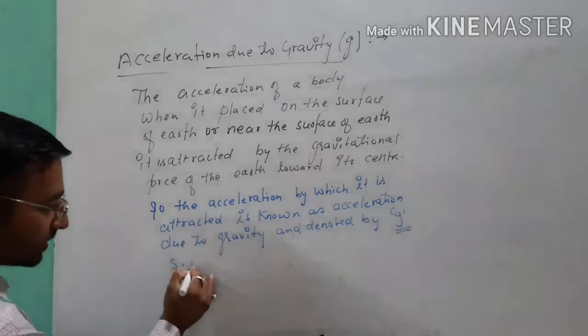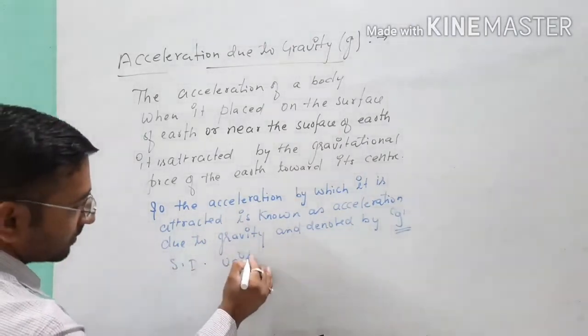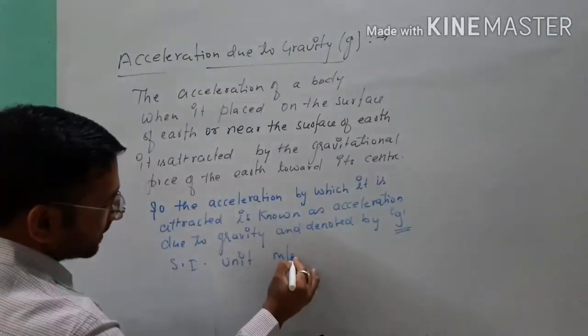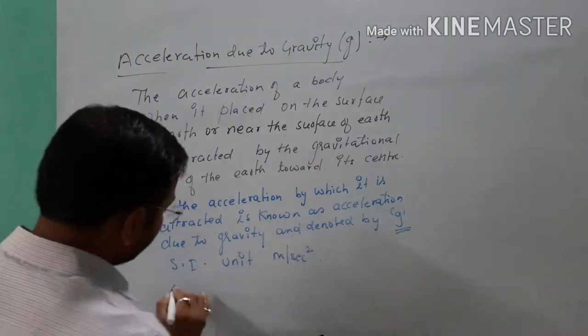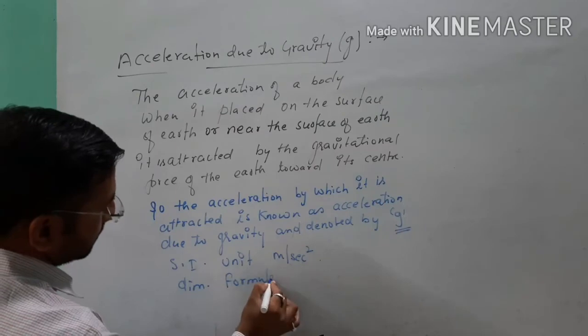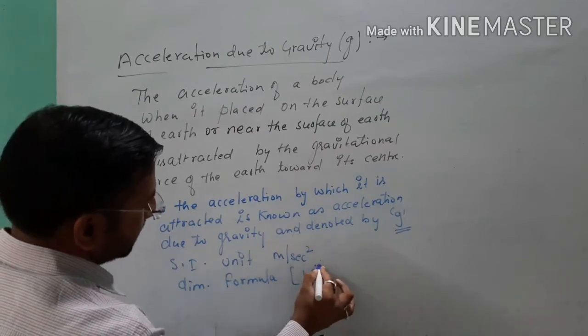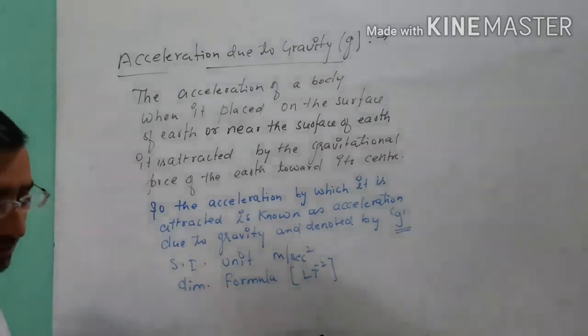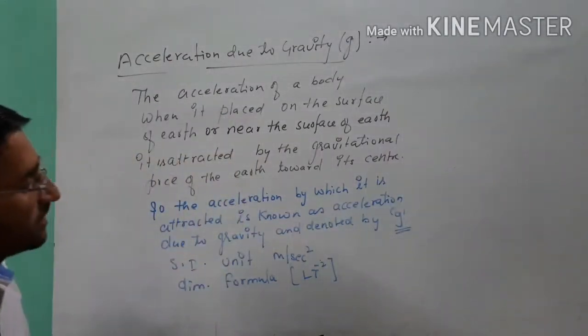Its SI unit, you know, is meter per second square, and the dimension formula you also know, LT minus 2. Point clear? This is the same as linear acceleration.